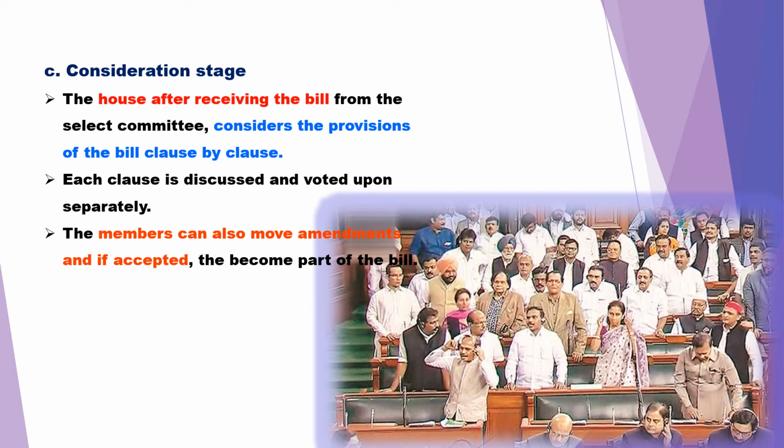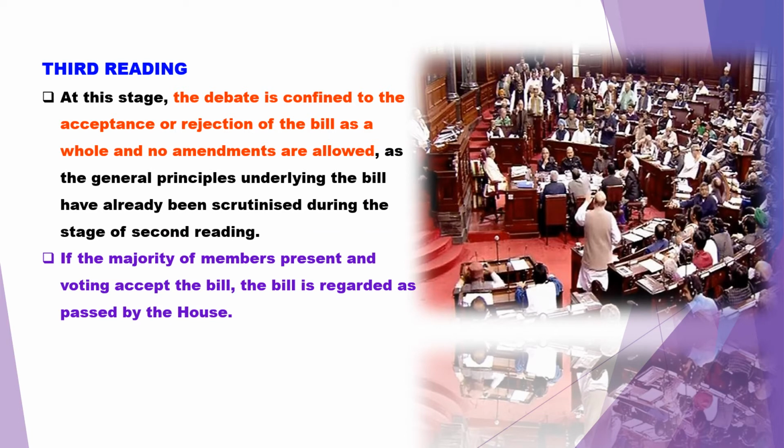If any change has to be made, and if it is accepted in this consideration stage, automatically that too will become part of the bill. Then after completing this consideration stage, the third reading is a very important stage, because it is the stage where the bill is either accepted or rejected as a whole and no amendments are allowed. In this reading, a bill is accepted or rejected, and as I told you earlier, no amendments, I mean no changes, are allowed at this stage.